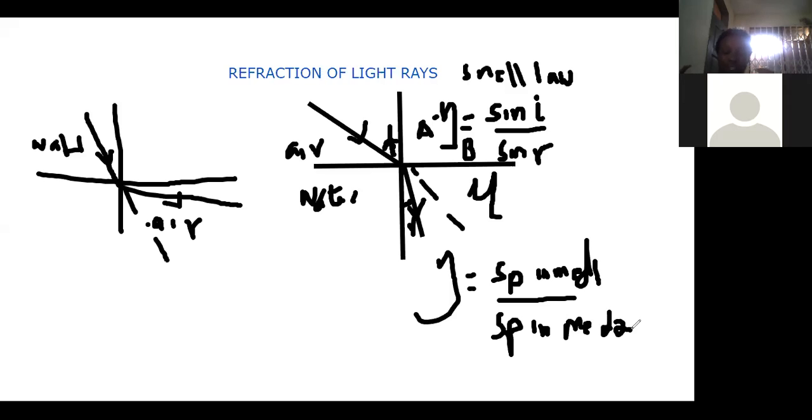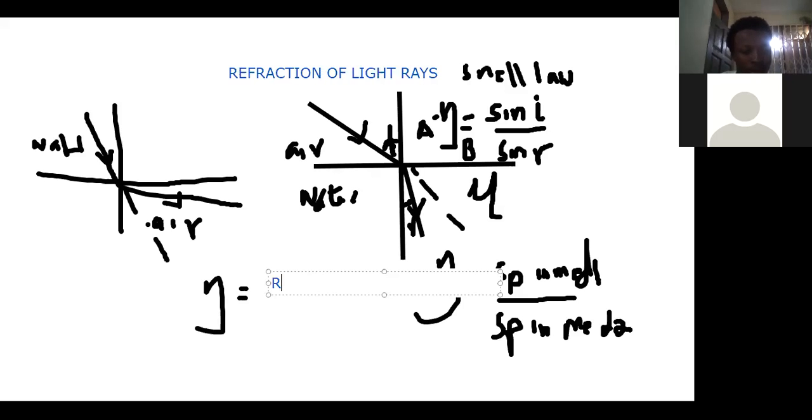Now, when we're talking about the effect of refraction, we also say that a pond appears to be shallower than its actual depth. So we can also relate this in terms of apparent depth and actual depth. And so refractive index can also be equal to actual depth all over apparent depth.